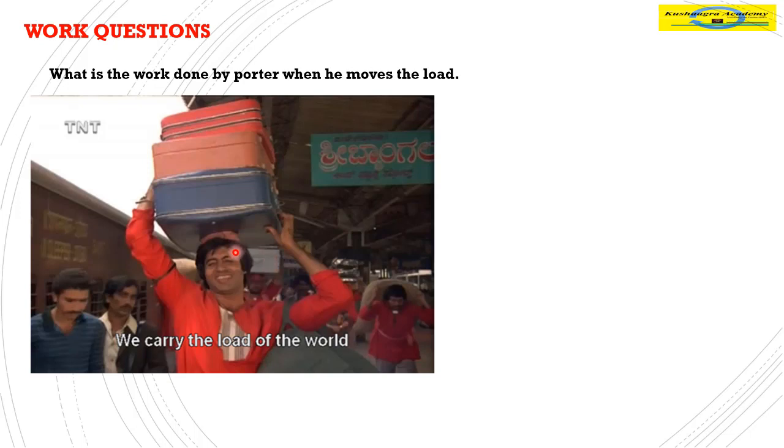So, what is the force provided by this person to the luggage? He is supporting it in the upward direction. The force of his head to support the load is in the upward direction and he is moving in the forward direction. That means his movement is perpendicular to the direction of force being applied.